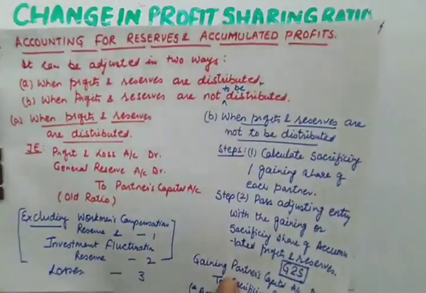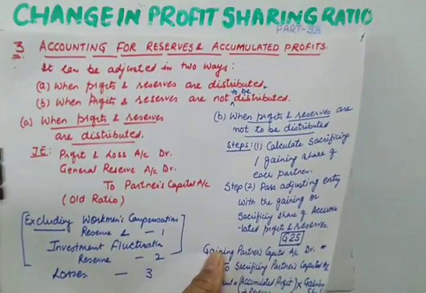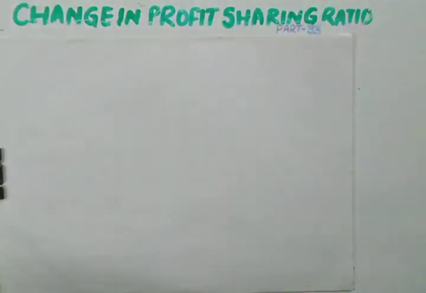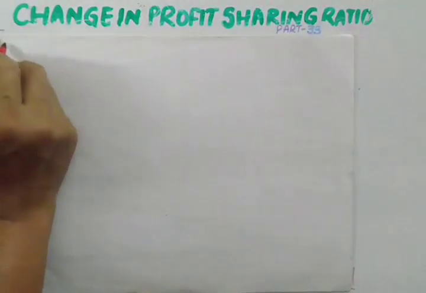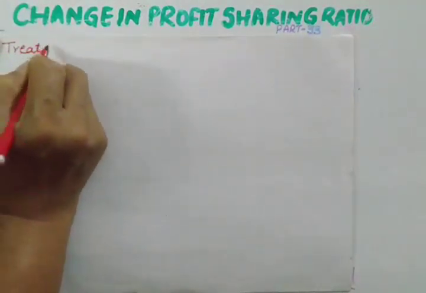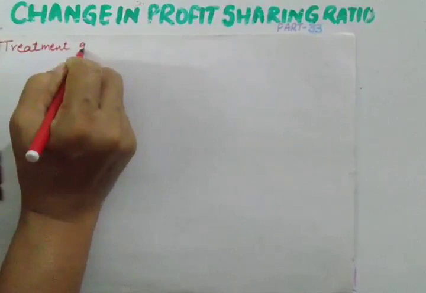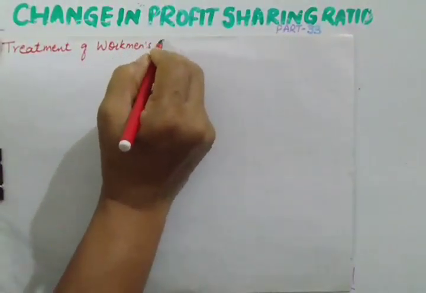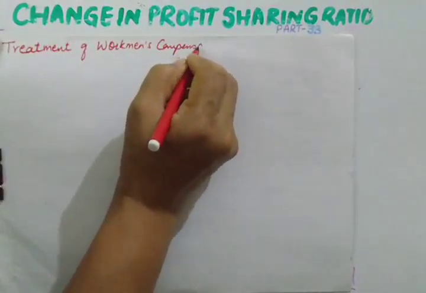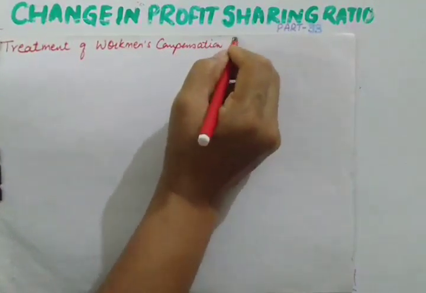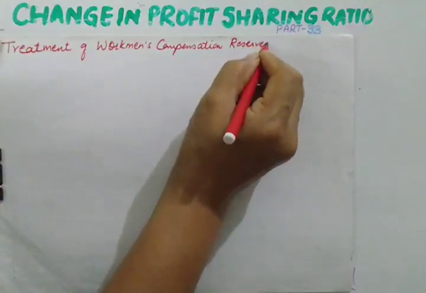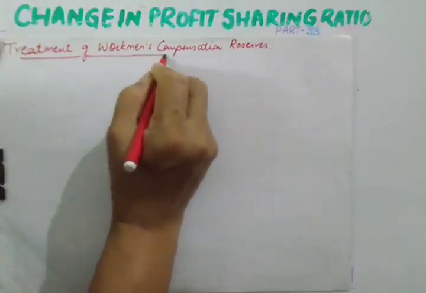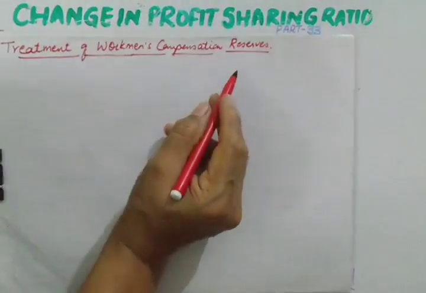Now let us move to the next component. The next component is treatment of workmen's compensation reserve. So let us see the meaning of workman compensation reserve.